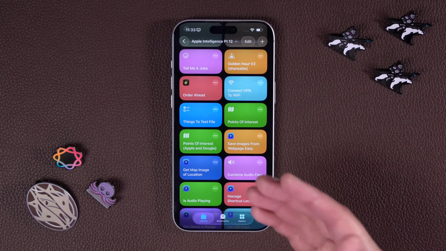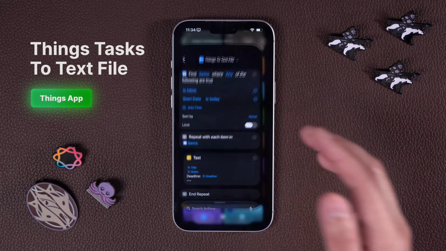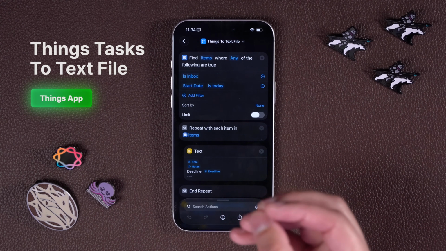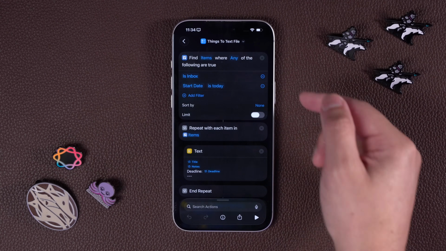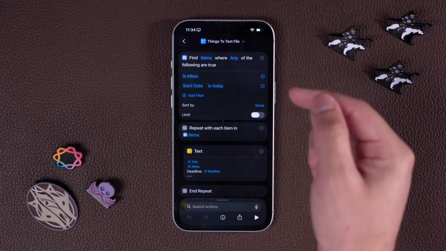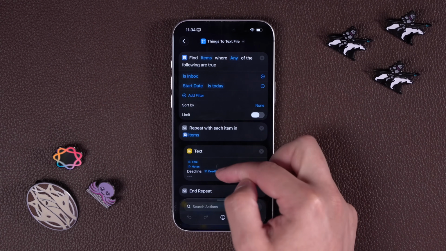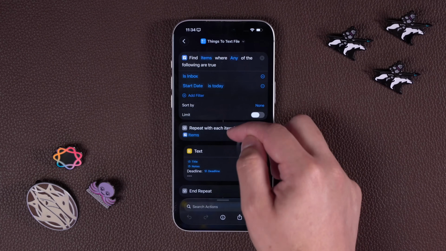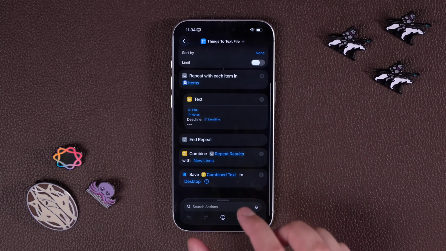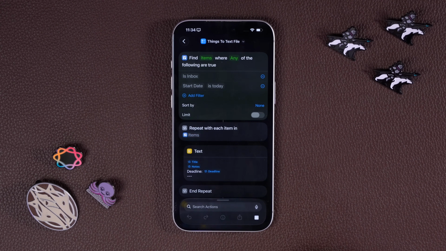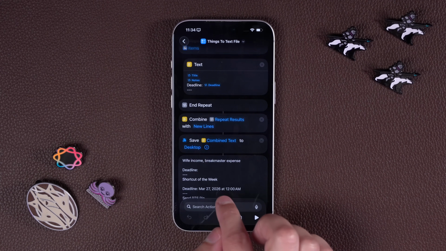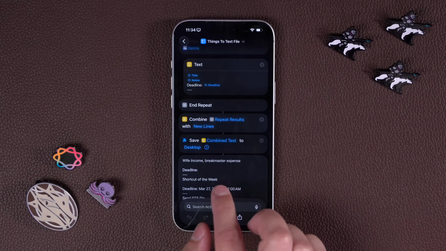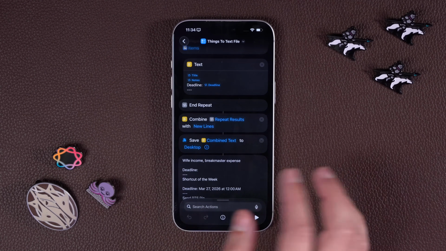Next, a viewer saw my video on Claude Cowork, which I'll link above, and he wanted to be able to take action on his Things to-dos, but Claude Cowork can't really talk to Things just yet. So what this shortcut does is actually find any items in your Things app that are due today or in your inbox, and then it will parse this out in a text and create a text file on your desktop that Claude Cowork can interact with and see your Things. So then when I tap OK, you'll see all my tasks here from Things, any deadline and date if applicable, and Claude Cowork can then take action on that.